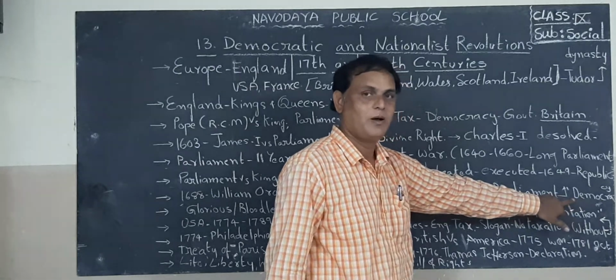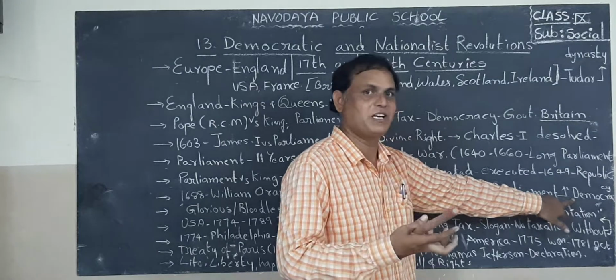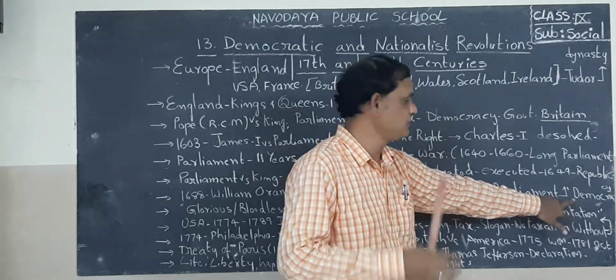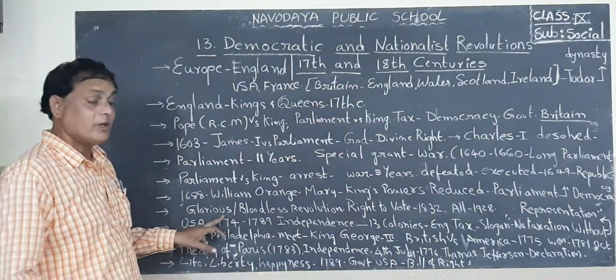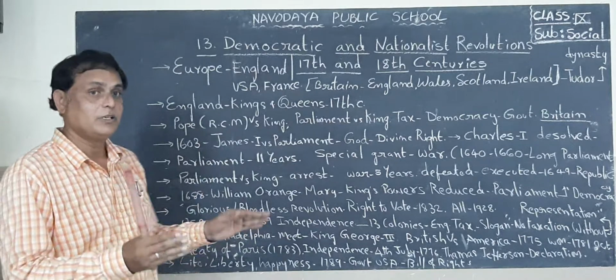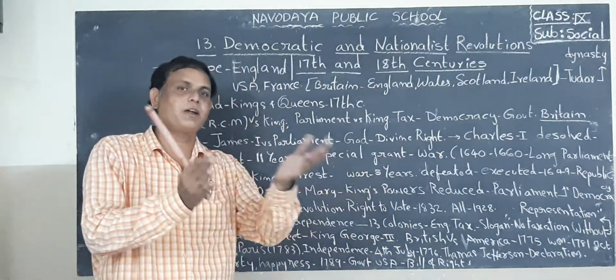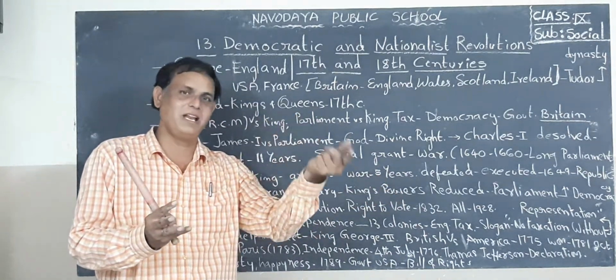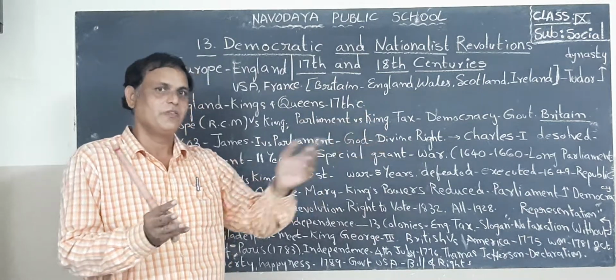Democracy means people have the right to choose the representatives and also the head of the state. Okay. Next one. Here, what happened? All powers were transferred from the king to parliament without shedding any blood and without firing any gun.